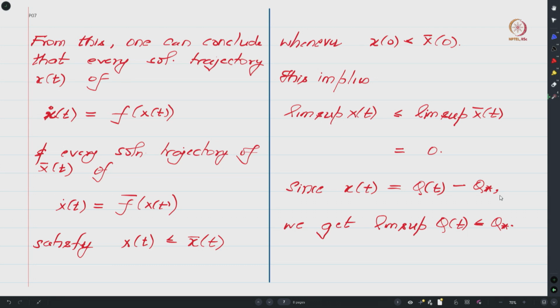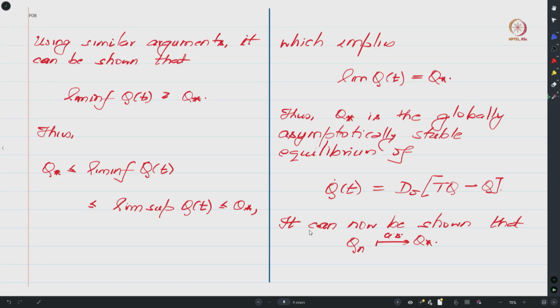One can use this to conclude that lim sup of q of t is less than equal to q star wherever the solution trajectory starts from. And using similar arguments, one can also show that lim inf of q of t is greater than equal to q star. You can look at the Dongwon, Lee and Hay paper to verify this.